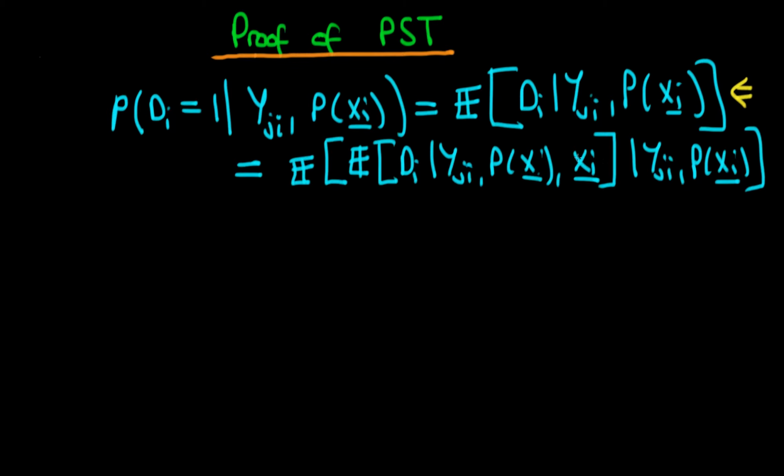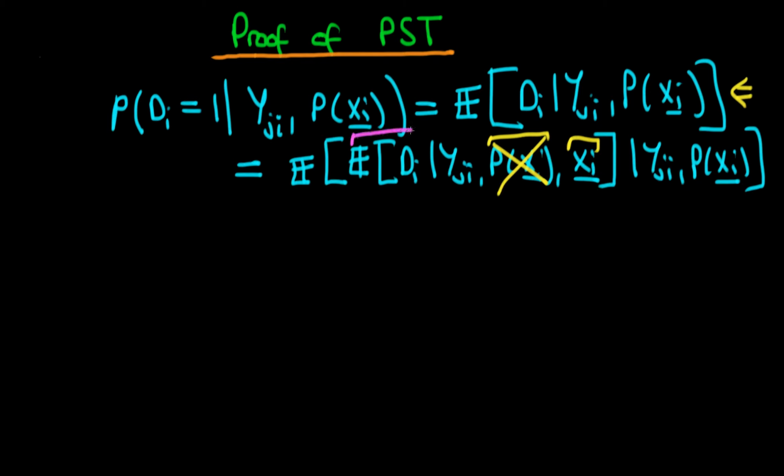Well, if we already have xi, then we already have p of xi, because each set of covariates defines a particular propensity score. Note that it's not the case that if we have p of xi that we necessarily have xi, because the propensity score isn't unique to a particular set of covariates. But what this means is that we can essentially take out this inner conditioning on p of xi. So we're just left with the expectation of di given yji and given xi for this inner expectation.